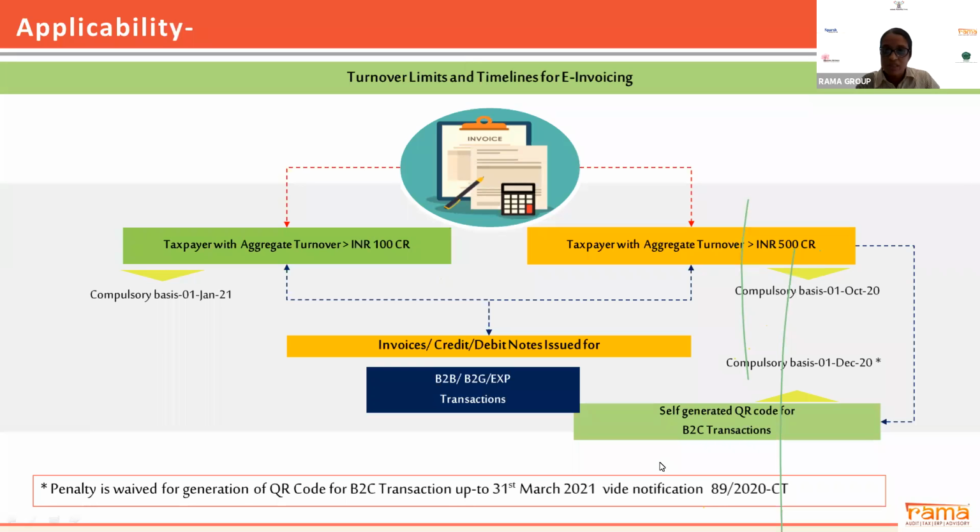Okay. Now this is supposed to be started from 1st December 2020, but the penalty is currently being waived off till 31st March 2021. You can generate the B2C QR code now; from 1st April 2021 it will become compulsory, but there is no penalty as of now, from December to 31st March 2021.